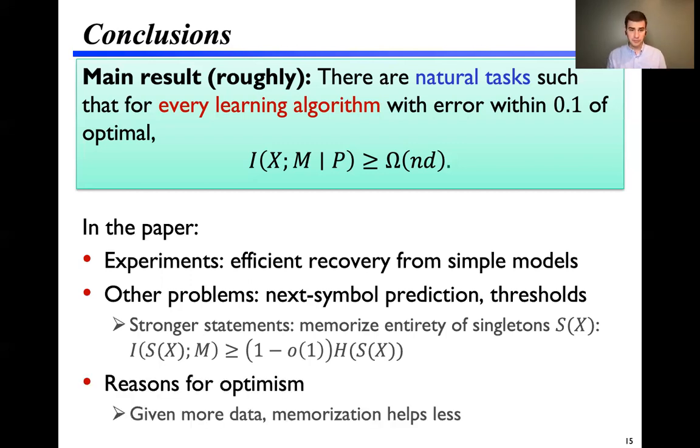And finally, I want to leave you with reason for optimism. In our tasks, the hard distribution is tailored to the sample size. But if you fix the task and let the sample size grow to infinity, the need for memorization decreases. And eventually, you're able to learn something that is almost independent of the data set. And so this memorization behavior disappears in this parameter regime.